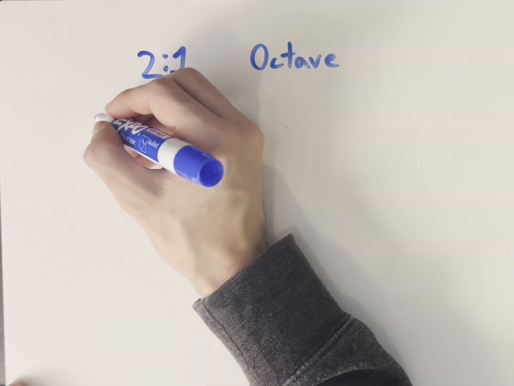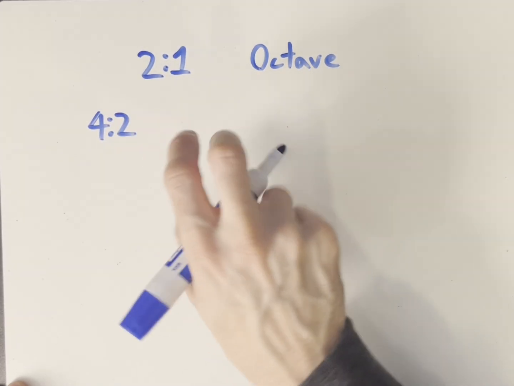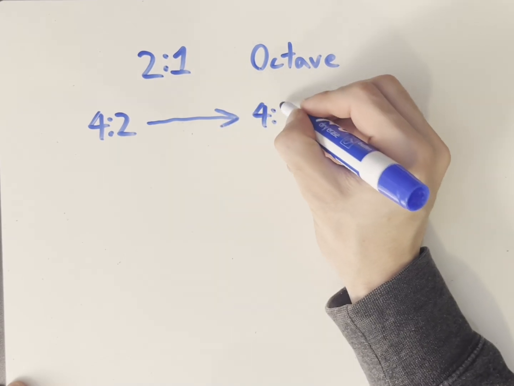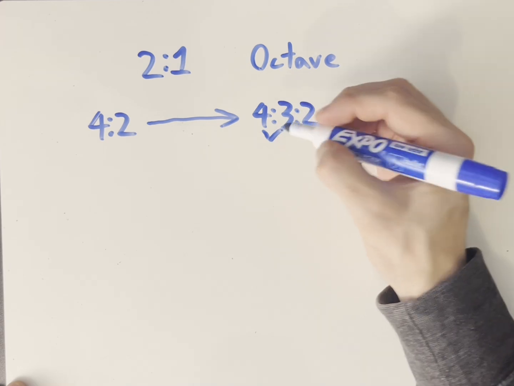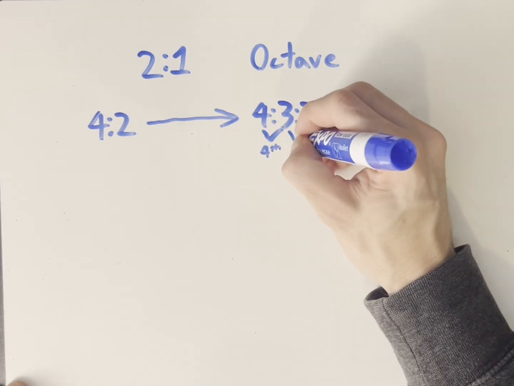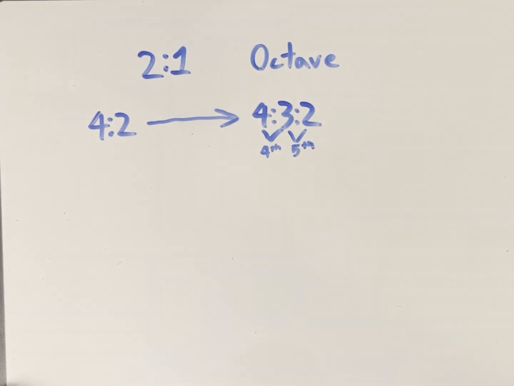In the first instance, the proportion 2 to 1 is extended to 4 to 2, and by inserting the middle component 3, the arithmetical proportion 4 to 3 to 2 is completed. Translating the proportions into musical intervals, we find 4 to 3 is the fourth, and 3 to 2 is the fifth of the 2 to 1 octave.